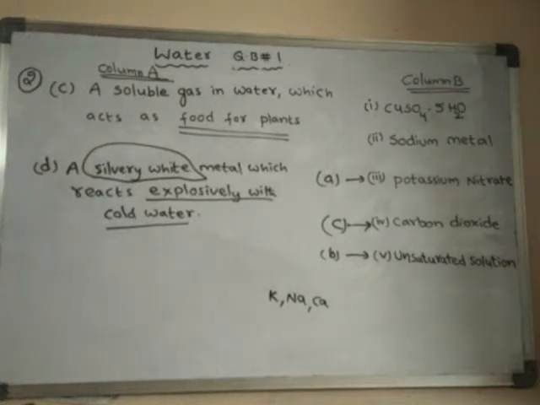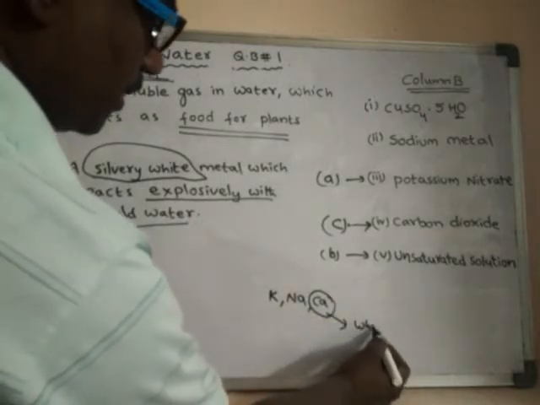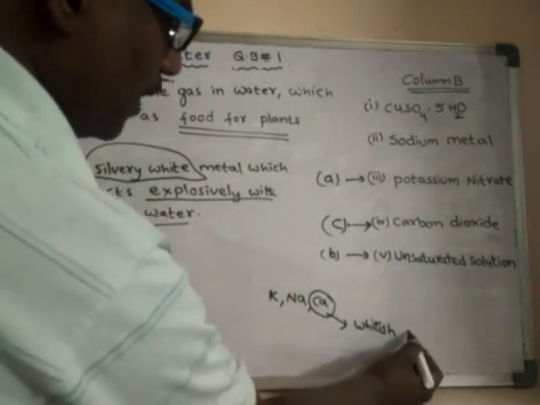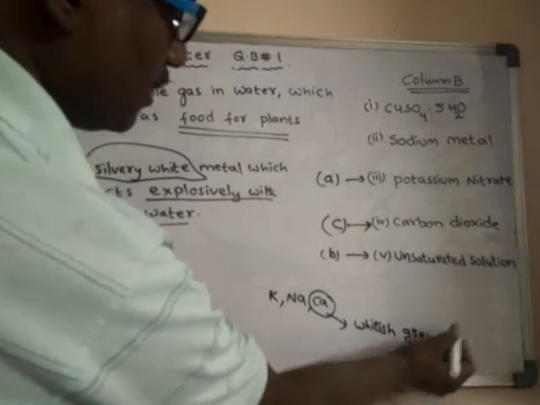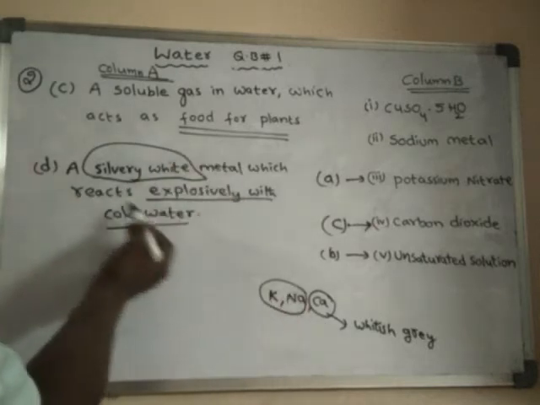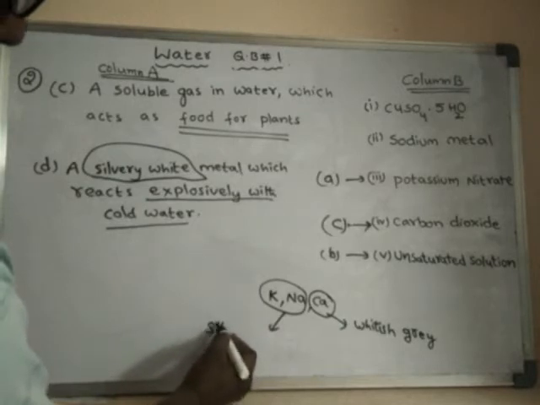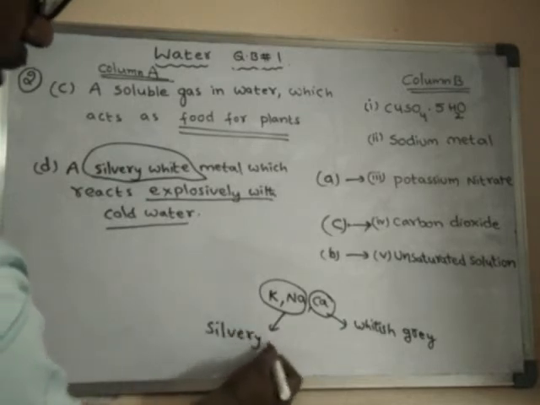Calcium is a whitish gray metal, while potassium and sodium are silvery white in color.